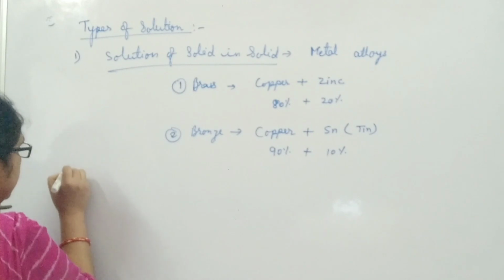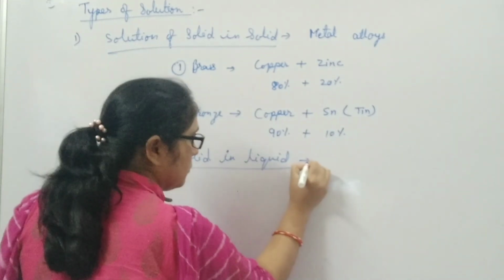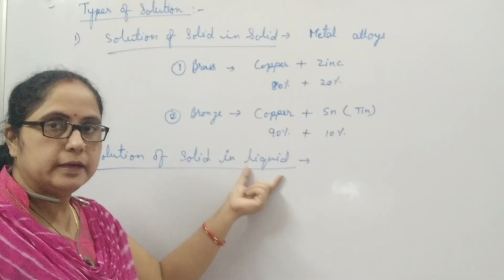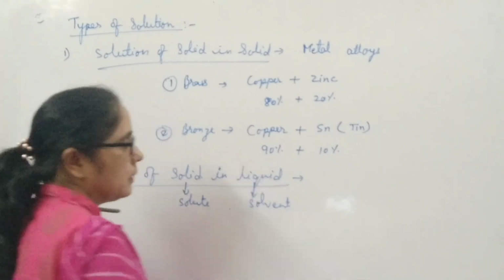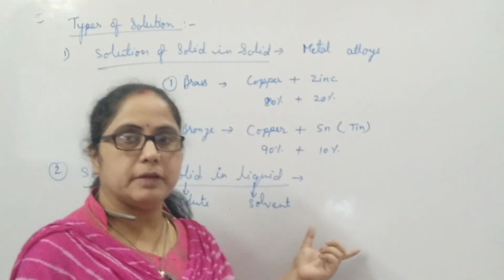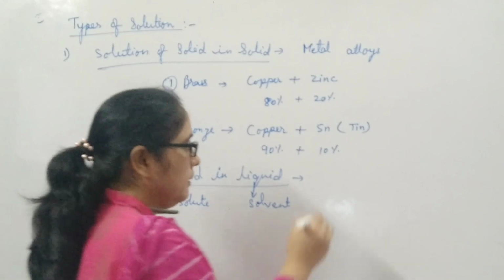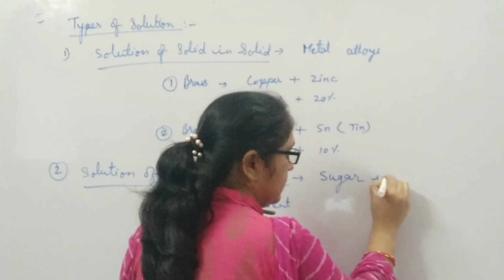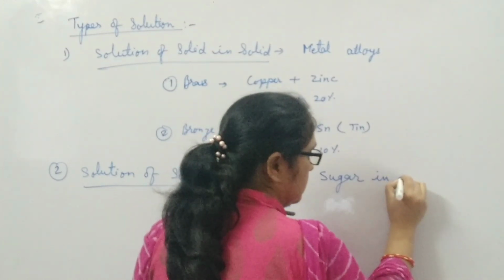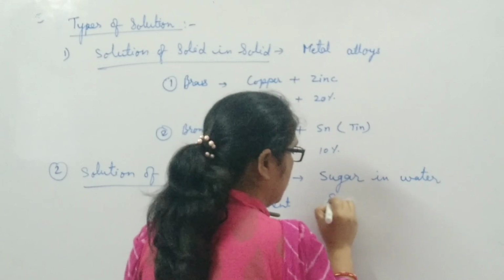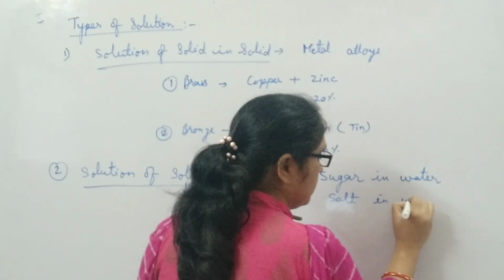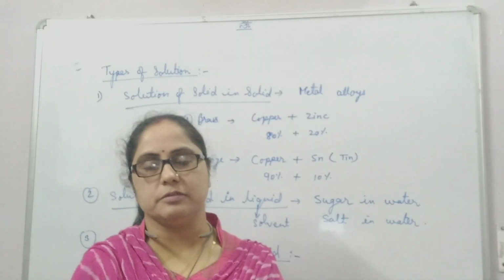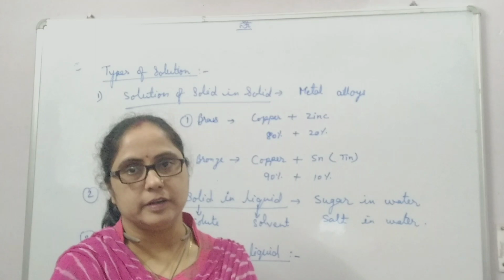Second type of solution we have is solid in liquid. Here the solute is solid and the solvent is liquid. This solution is very familiar to us. For example, sugar solution. Sugar is a solid dissolved in water. Sugar in water, salt in water, etc. Third type of solution we have is liquid in liquid.